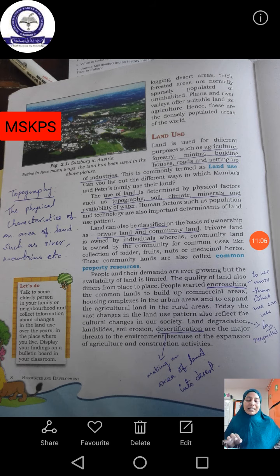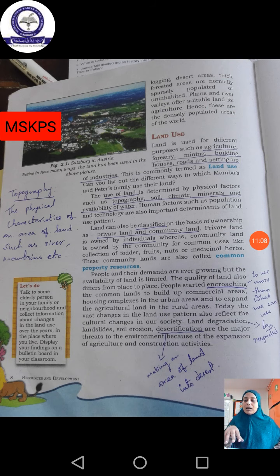Then climatic conditions. See, for example, near the sea we may have a hot climate throughout the year, and if it is near a river or something else, or on the top of a mountain, we might have cold conditions some times and hot conditions at other times, isn't it? So that is known as climatic conditions.